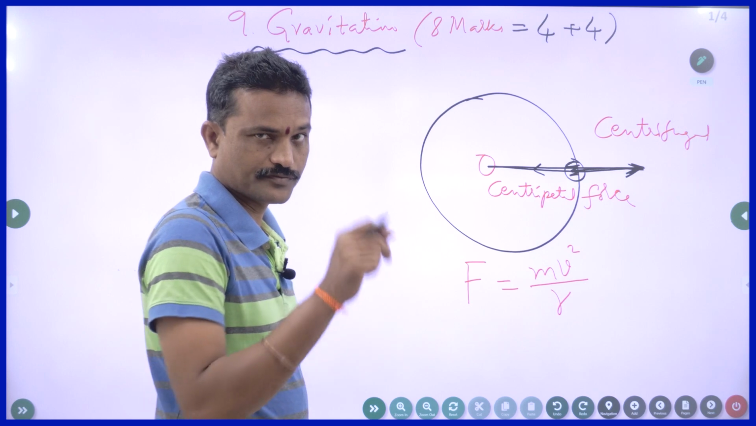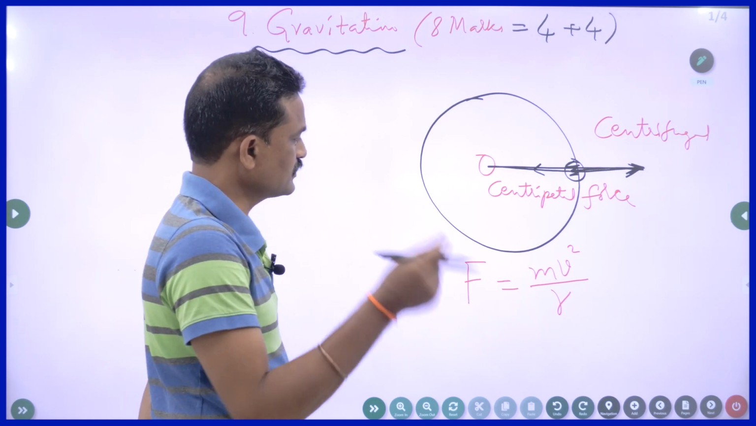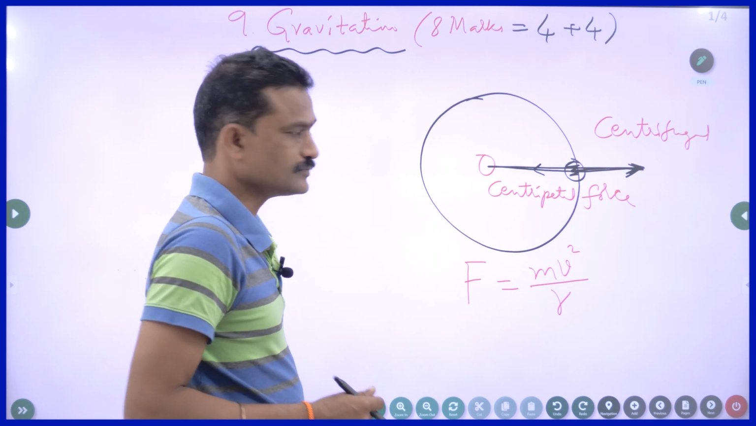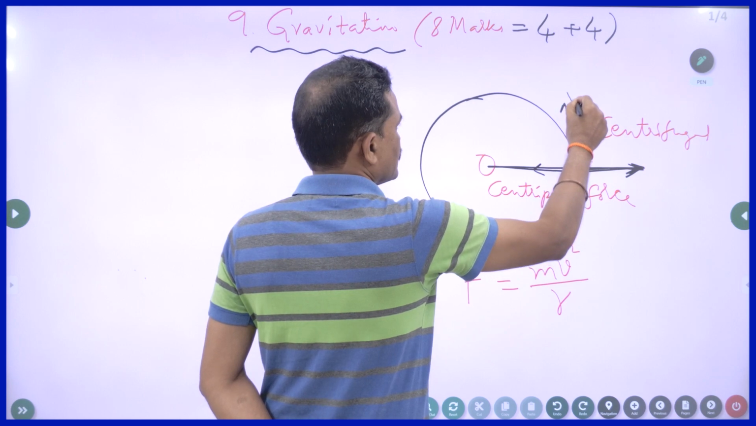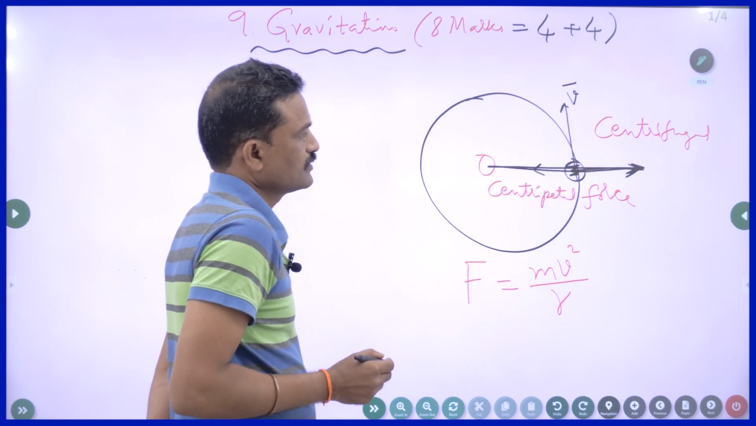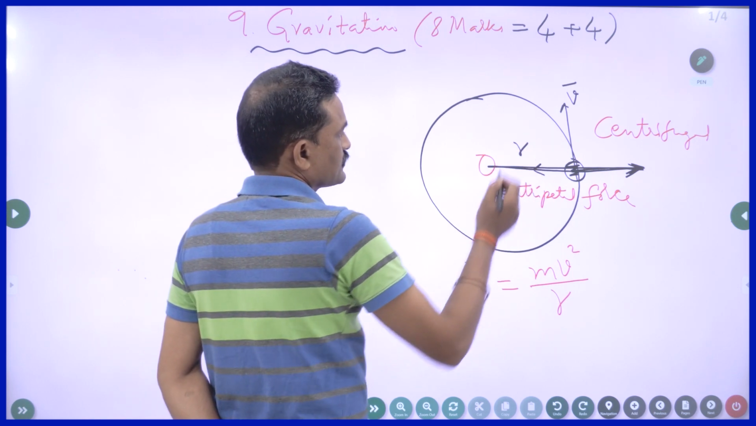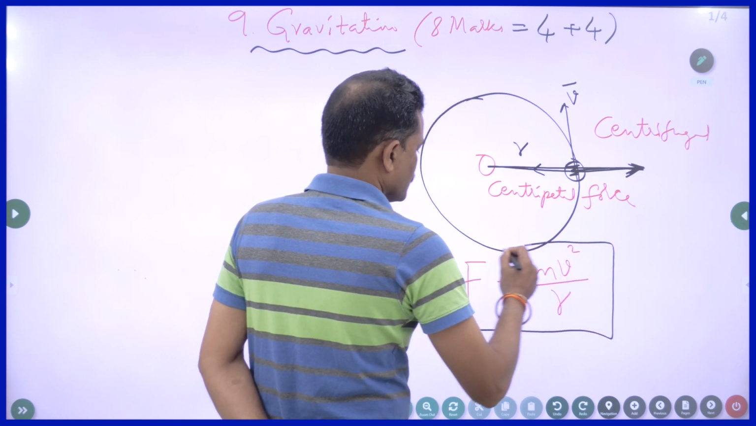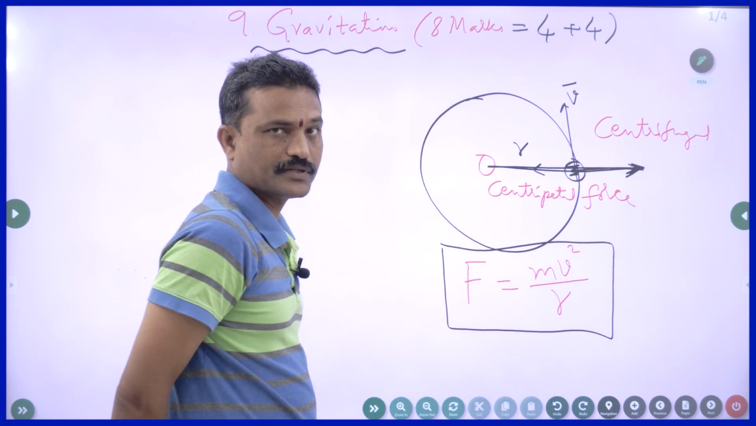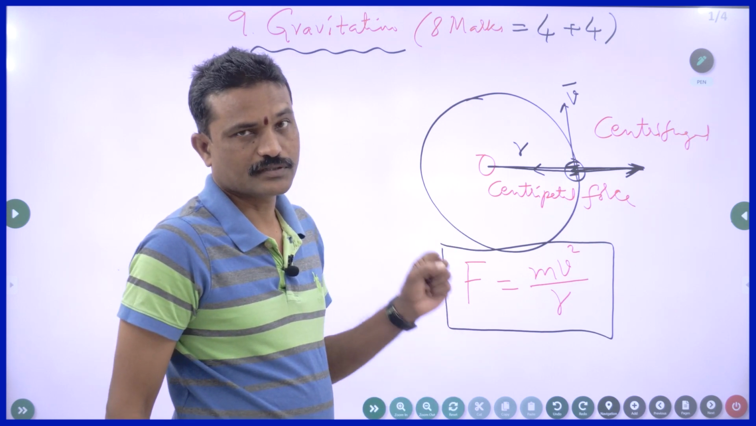Suppose you take a stone of mass m, you tie one thread and you rotate it or whirl it in a circular path. That is the mass of the stone. Here v is the velocity. The direction of velocity will be along the tangent. So that is the velocity. Here r is the radius. So you should remember this formula to derive the expression for orbital velocity. So these things are very, very important. You are supposed to remember.